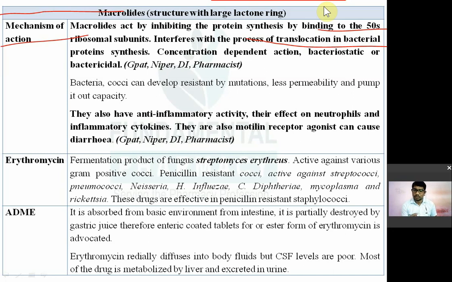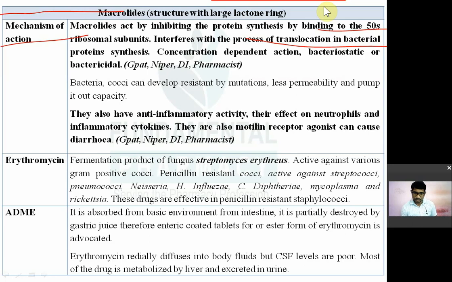क्वेश्चन आता है कि aminoglycosides याद रखो 30S ribosomal subunit को bind करते हैं और protein synthesis inhibit करते हैं. In addition to that, aminoglycosides cause misreading of codons on mRNA. So aminoglycosides bind to 30S ribosome and inhibit protein synthesis, and also cause misreading of the codons present on the mRNA. Now ये macrolide antibiotic क्या करते हैं? They bind to the 50S ribosomal subunit and interfere with the process of translocation. That means ultimately they inhibit protein synthesis.